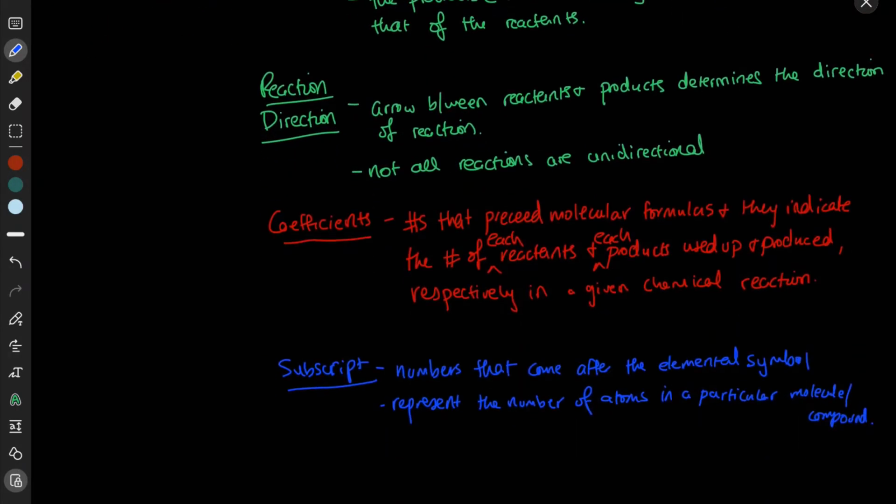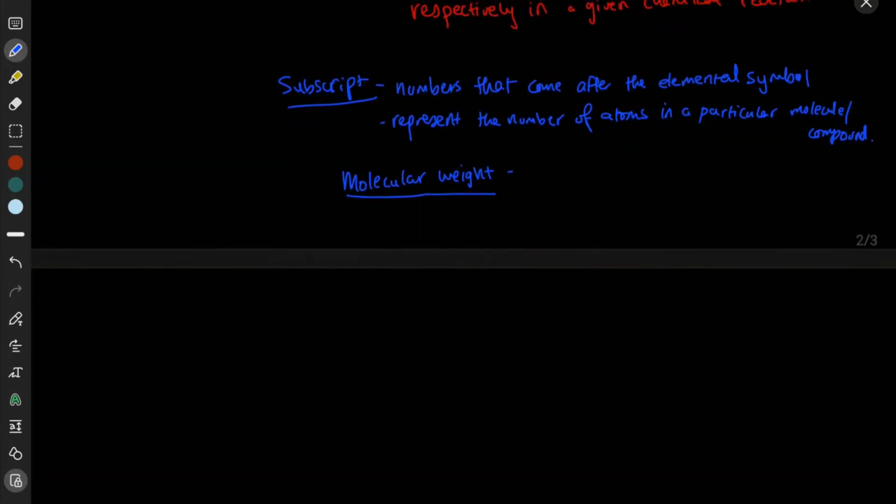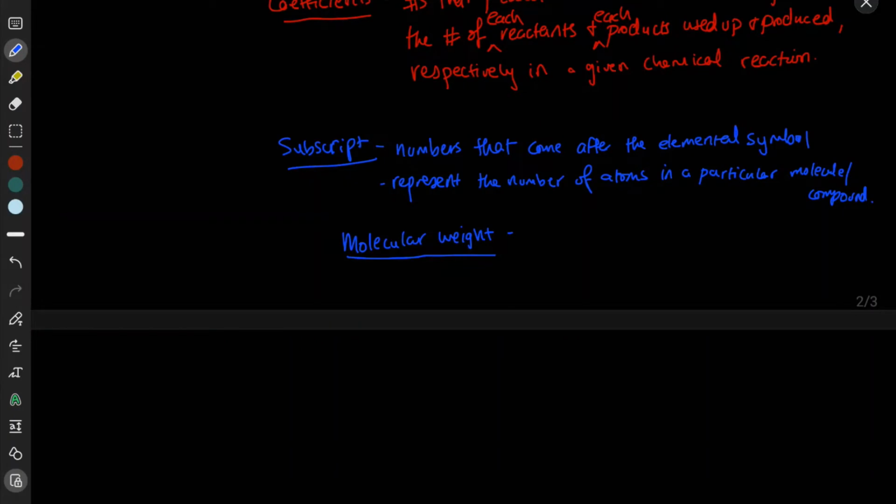Now, subscripts give rise to something important called molecular weight, right? So what's molecular weight? In part 1 of lecture 2, we discussed atomic number, mass number, and atomic weight, right? So if you guys are not familiar with any of those, I suggest you check out part 1 of lecture 2, okay?